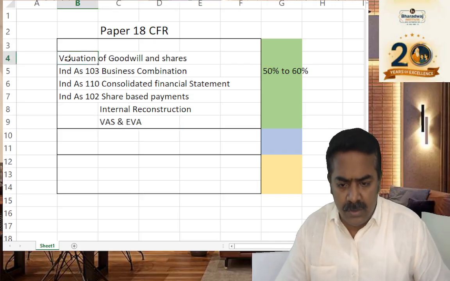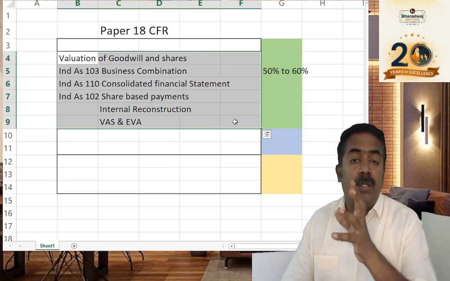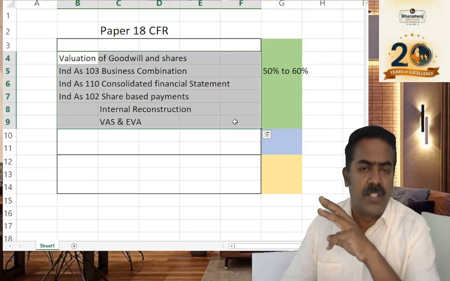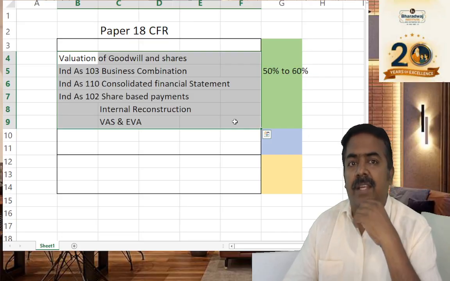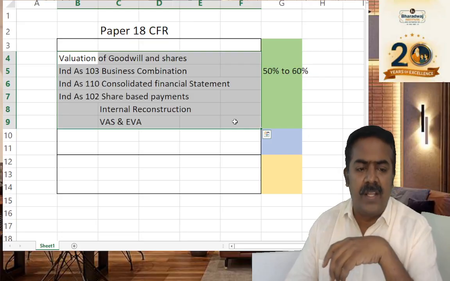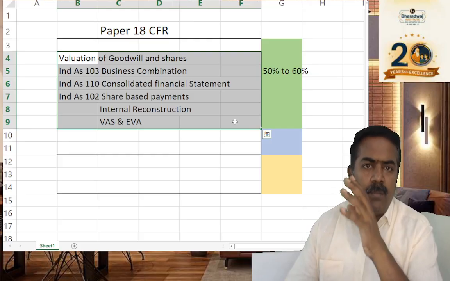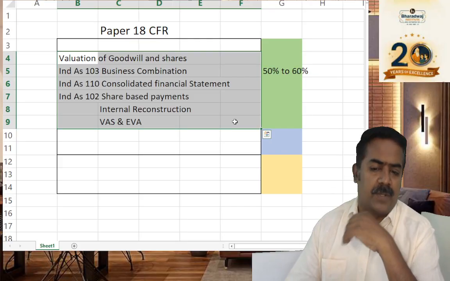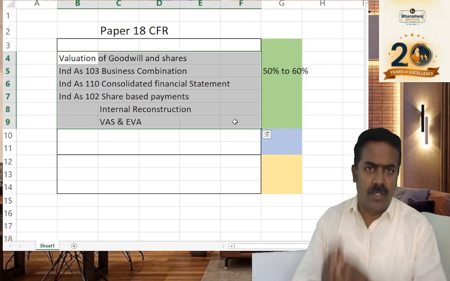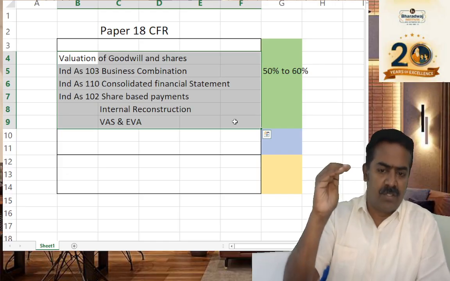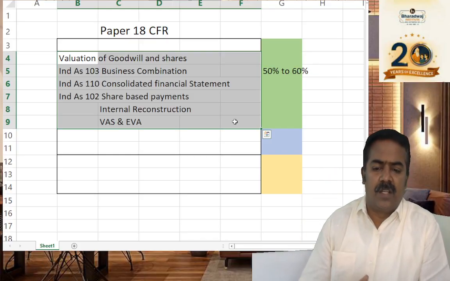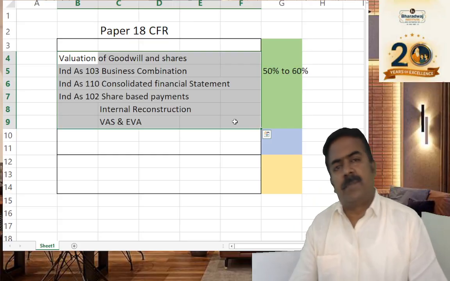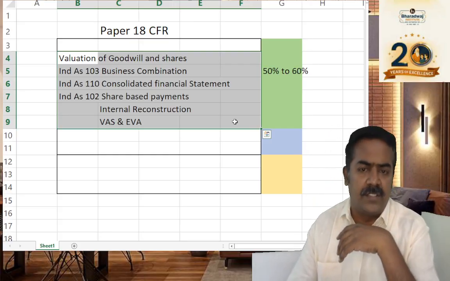If you are thorough in this, including multiple choice questions for 30 marks, you are tested for about 128 marks. In that 128 marks, you will be able to attempt about 50 to 60% of the questions. So ensure that you learn in the same order: valuation of goodwill and shares first, then business combination, then consolidated financial statements, then share-based payment, internal reconstruction, VAS, EVA.